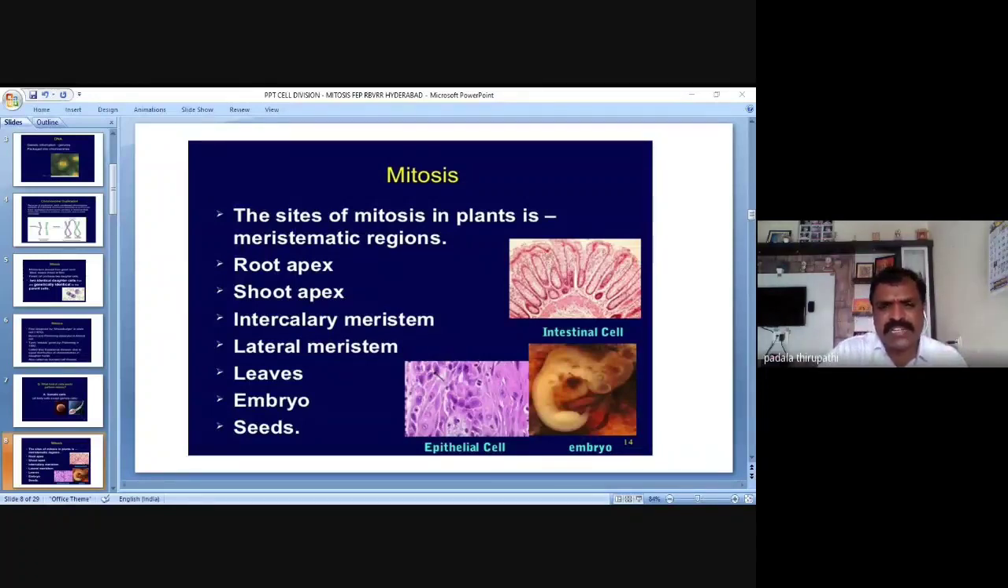And this slide shows other tissues belonging to animals or human beings. These are the intestinal tissue, intestinal cells of the human or animal digestive tract. And this is the epithelial cells of the throat, epithelial tissue of the intestine, epithelial tissue of the stomach. And this is an embryo of the human cell or animal cell. So these cells of animals also perform mitosis.